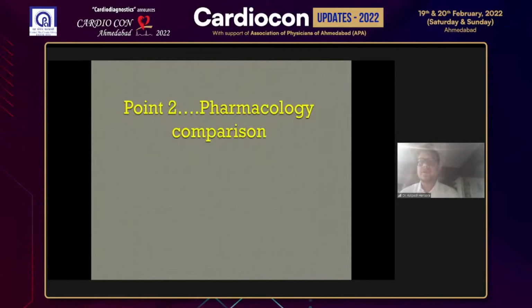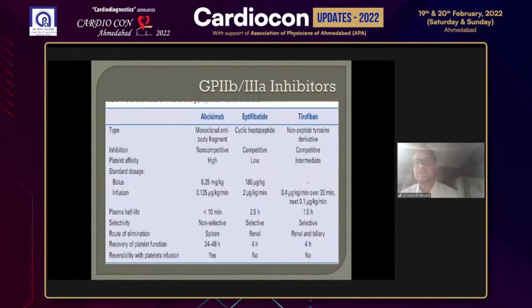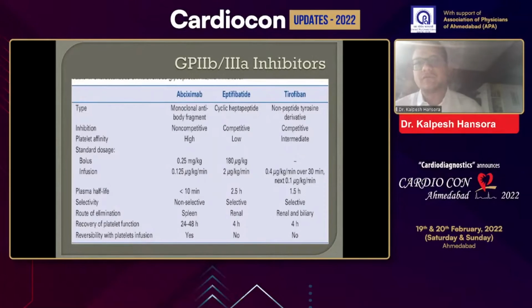So point number two, if you look at the pharmacokinetic comparison. Next slide. Abciximab, as compared to other GP2B/3A inhibitors, is a non-competitive inhibitor and has a high platelet affinity. The plasma half-life is less than 10 minutes, but recovery of platelet function will take a longer time. That would be an advantage of using abciximab in patients who require a higher anticoagulant level or who have a high risk of thrombotic complication. The effect of abciximab persists even for 48 hours.